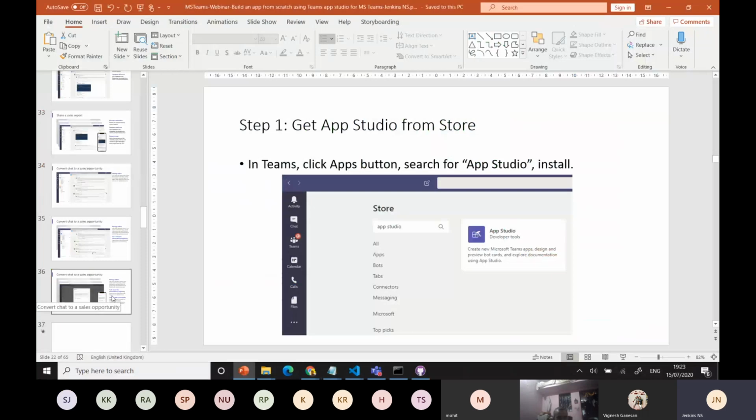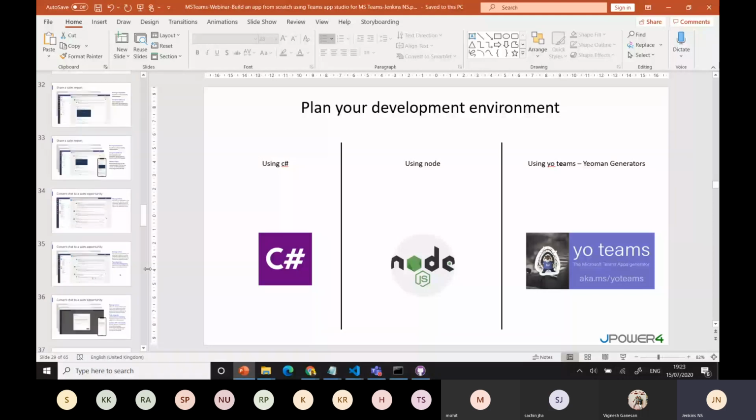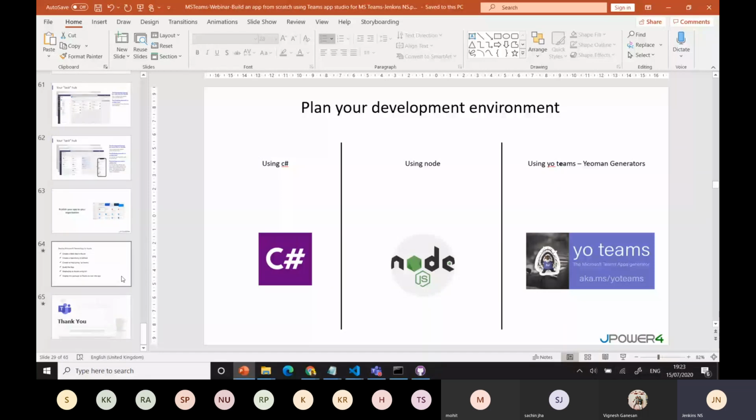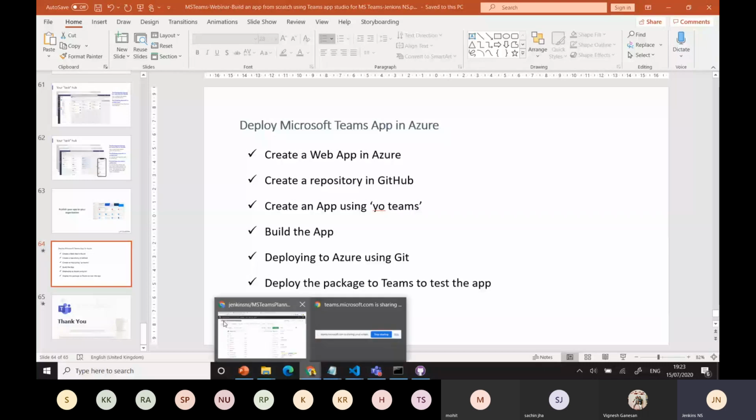The same way, one more thing I need to show them. This thing I did for your teams. We have the option of using Node, and also you can use Visual Studio with C#. You have the template there. You can develop three different types and deploy anywhere. You can not only deploy with Azure, but one condition is whenever you deploy any bot or message extension, the bot channel registration should be there. Otherwise, it will not work.